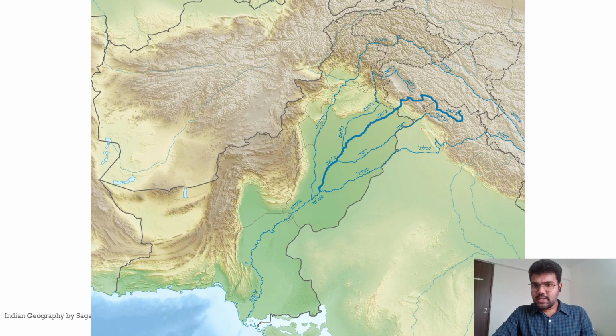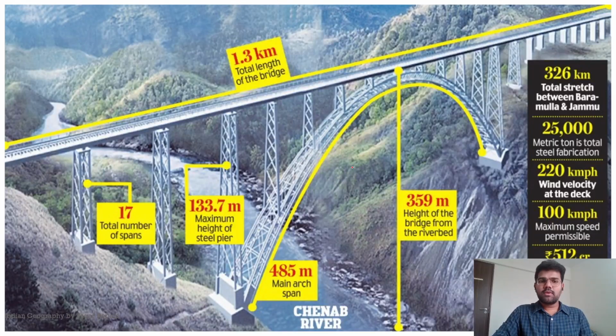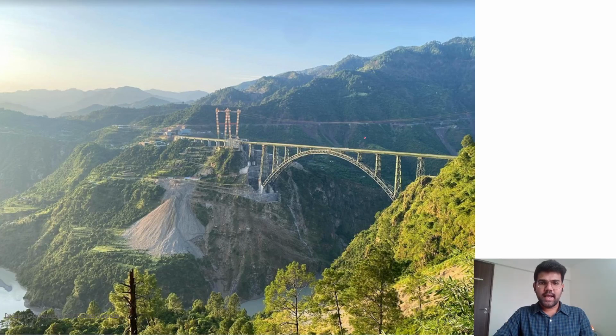Next, here you can see Chenab. The dark blue color is the river Chenab, and this is the Jhelum river. Then this is what? Beas river. Let us talk about the Beas river. Before that, this is the most highlighting feature of the river Chenab, because the Chenab river has the highest riverine bridge over it. It's a railway bridge. So this is the actual bridge.